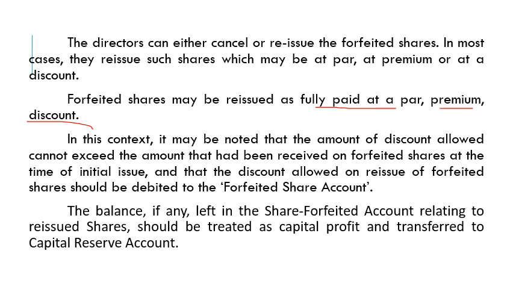That means the company forfeited 500 shares held by Mr. X. Mr. X paid his call money and allotment money, a total of 2000 rupees, but he failed to pay the remaining 3000 rupees.